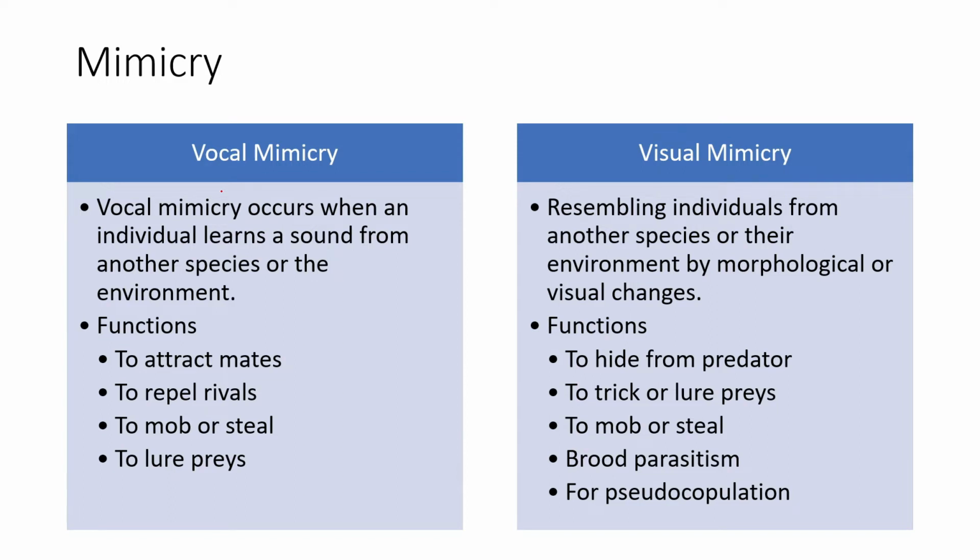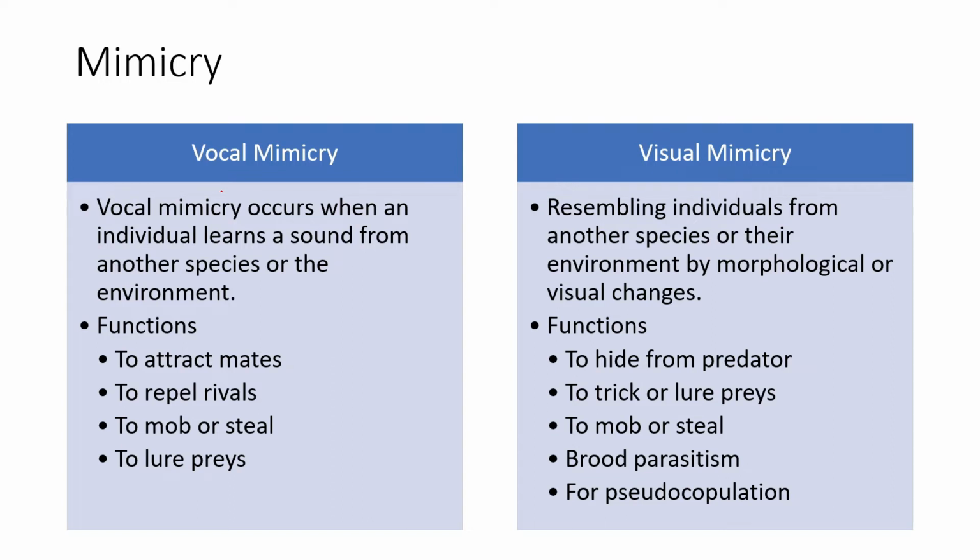They are also used to lure prey, and we have already studied about visual mimicries, where different organisms reproduce visual signals with respect to different organisms. Now these are usually morphological and visual changes with respect to the species or with their environment. So they are used for camouflaging, that is hiding from the predators. They are used to trick or lure prey, mob or steal, parasitism, and pseudocopulation as well.